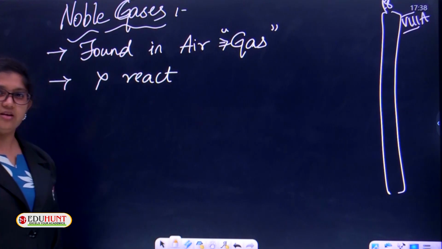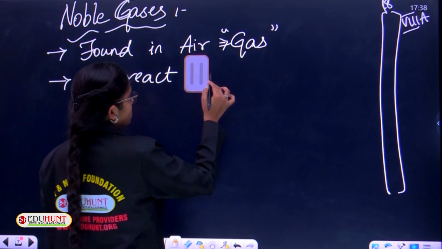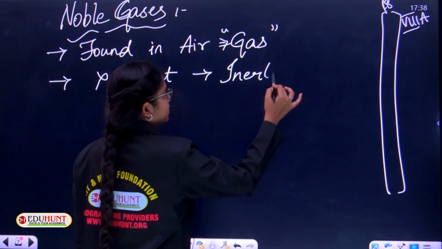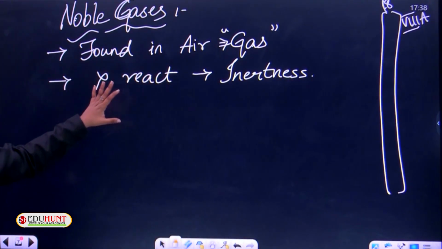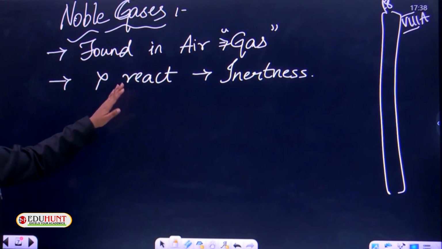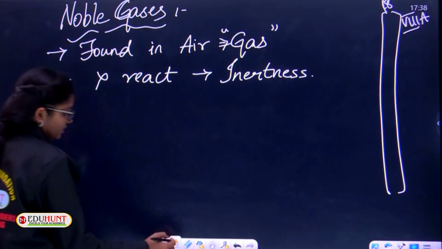They don't have any interest to react with any other elements. That property, that condition, is called inertness. What is that, children? They don't have any reaction with any other substance. They don't want to react with any other substance, and that property is called inertness. Hence these are called inert gases.